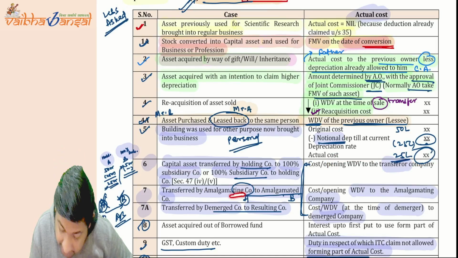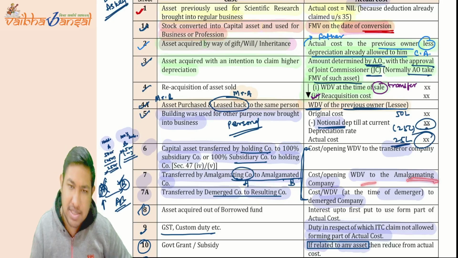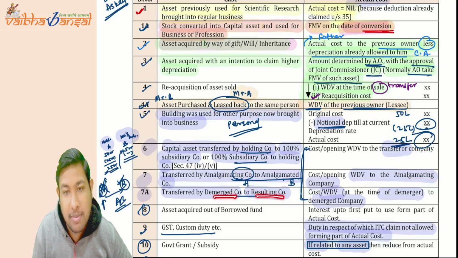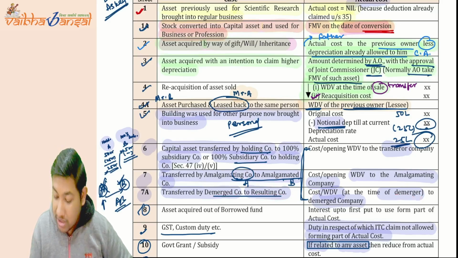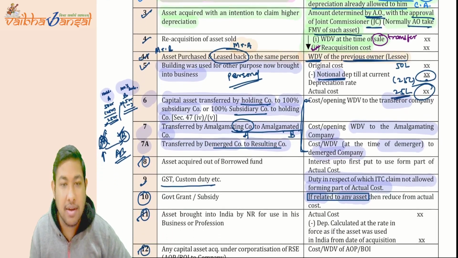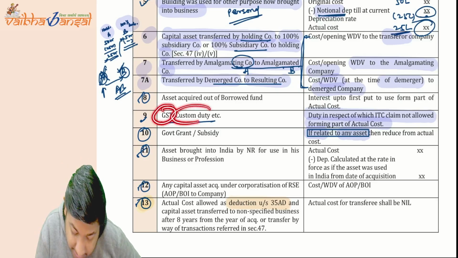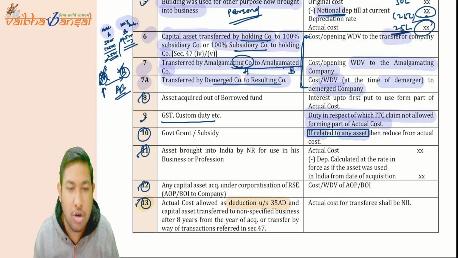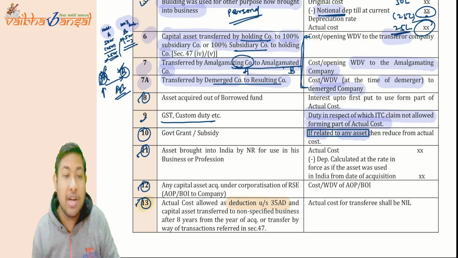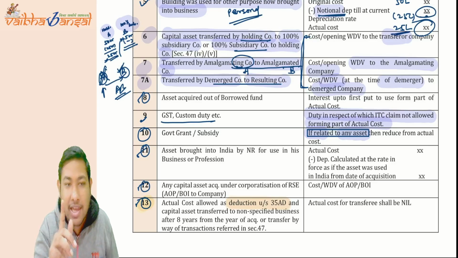Then amalgamating and amalgamated company. So the WDV of the amalgamating company, same thing. Demerged to resulting: the WDV at the time of demerger to the demerged company is going to be taken. Then point number 8 we have left. Point number 9, GST and customs duty. What we have said is that if you are claiming the ITC, then do not claim the depreciation. But if you are claiming the depreciation, then do not take ITC. You can take any one benefit, not both benefits.